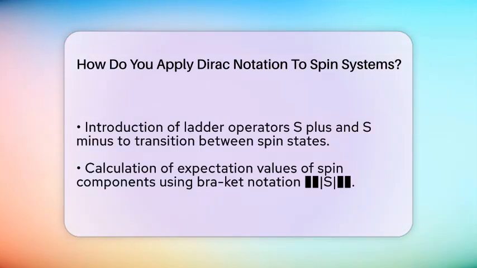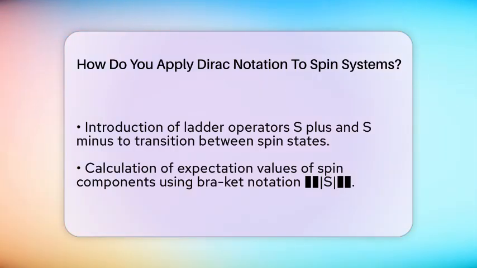To find the average value of a spin component in a certain state, we use the bracket notation. The expectation value is written as ⟨ψ|S|ψ⟩, where ⟨ψ| is the bra, or the conjugate transpose of |ψ⟩. To find the chance of measuring the spin in a particular state, like up, when the system is in |ψ⟩, we calculate the inner product ⟨up|ψ⟩ and take its magnitude squared.